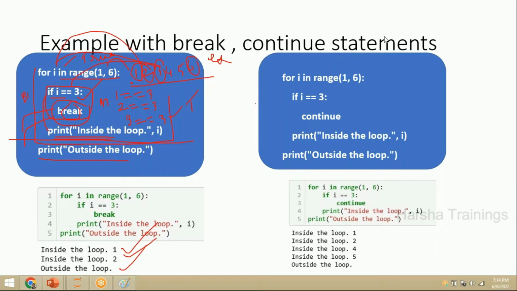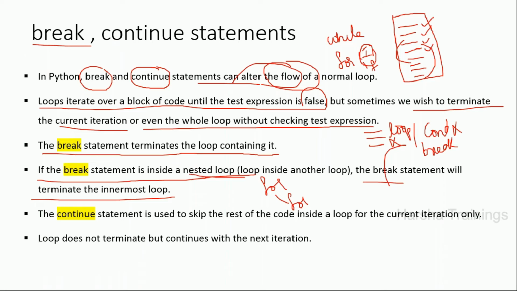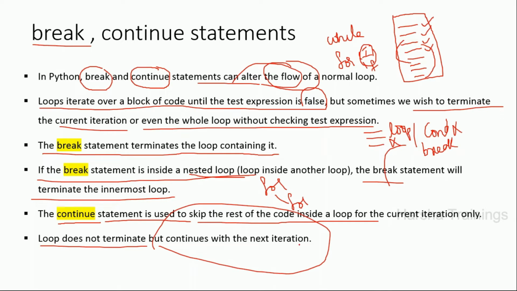Now, let me go to the second statement: the continue statement. Another statement which is used in conditions or loops is the continue statement. When we use the continue statement, it is used to skip the rest of the code inside the loop. The loop doesn't terminate, but it continues to the next iteration. Please remember this important point: if I use the break statement, it will exit from the condition and exit from the loop, whereas if I use the continue statement, it will not terminate, but continues to the next iteration.